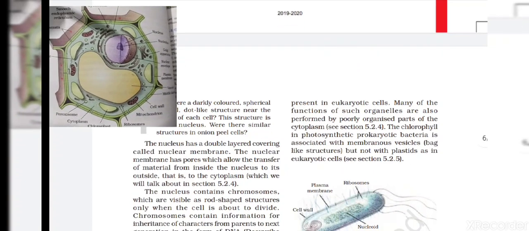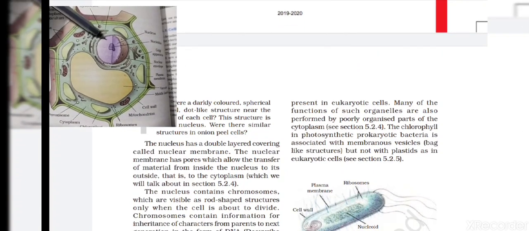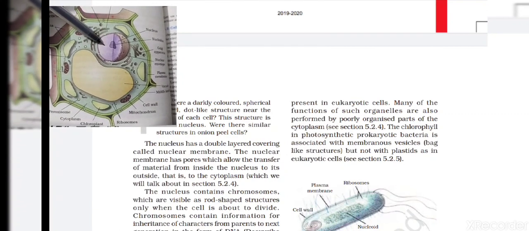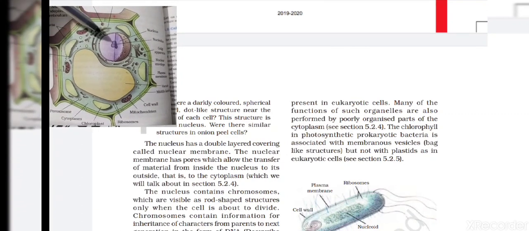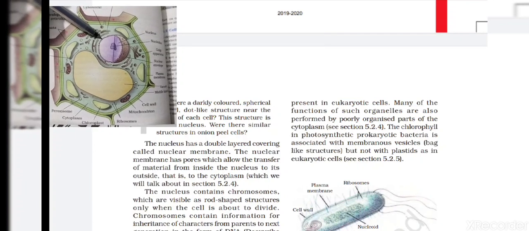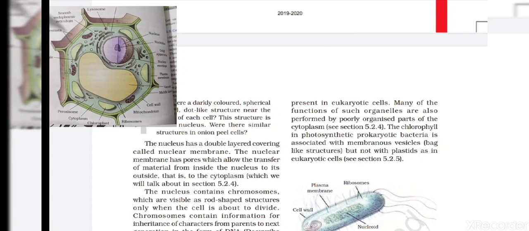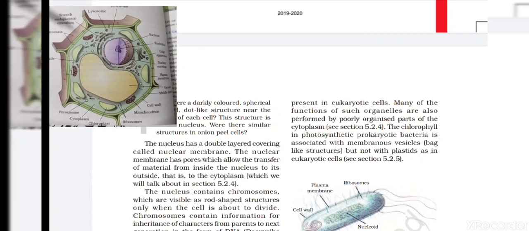So this membrane is called the nuclear membrane. Here you can see the inner one and the outer one. There are two membranes. So the nucleus has a double layered covering, and the nuclear membrane has pores.